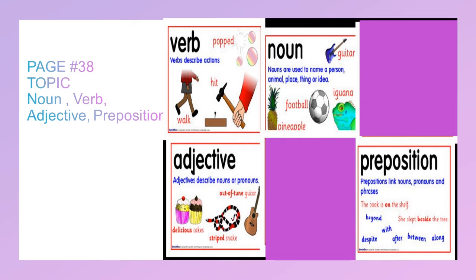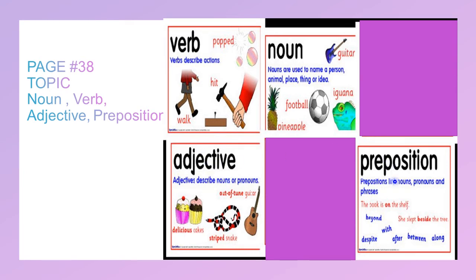Verbs describe action words. For example, popped, hit, walk. These are actions. Adjectives describe a noun or pronoun. For example, the guitar, out of tune guitar, striped snake, delicious cakes. So out of tune, striped and delicious are adjectives.